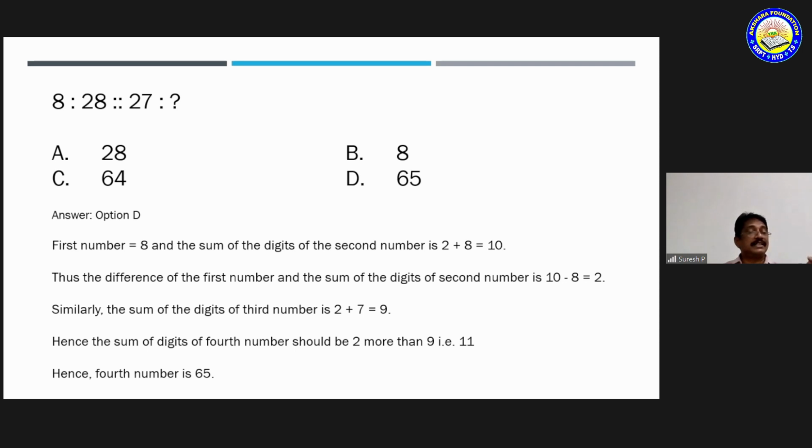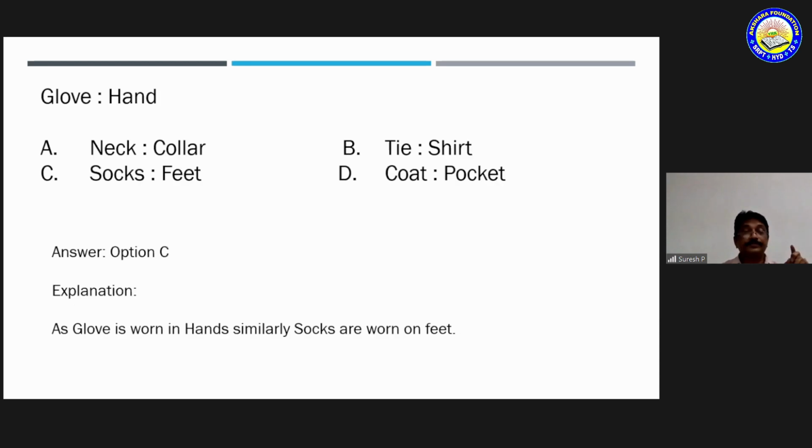2, 8: 2 plus 8 is 10, no. 6 plus 4 is 10, no. 6 plus 5 is 11. It means here it is 2 more than 9. So option D is correct.